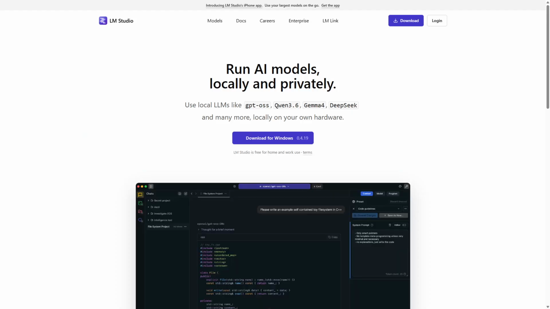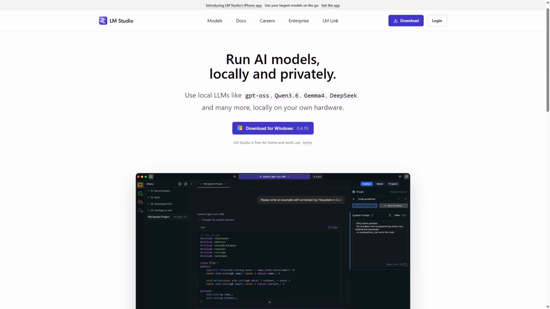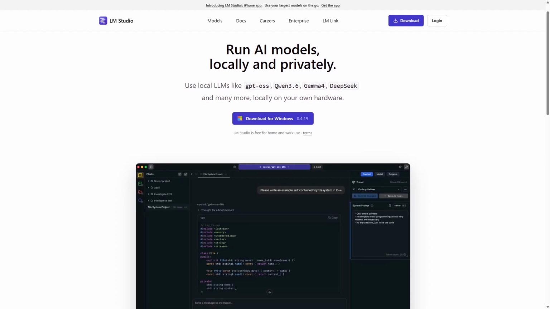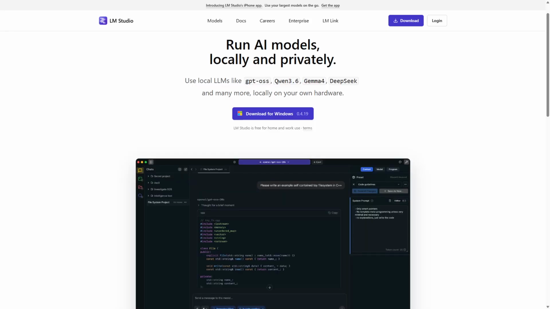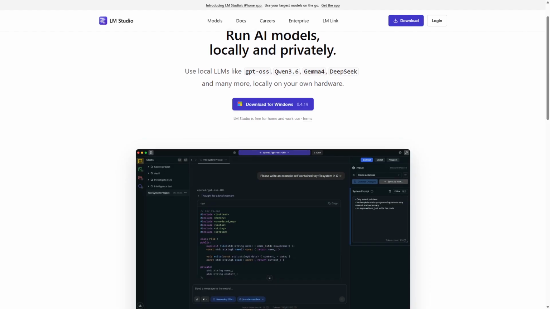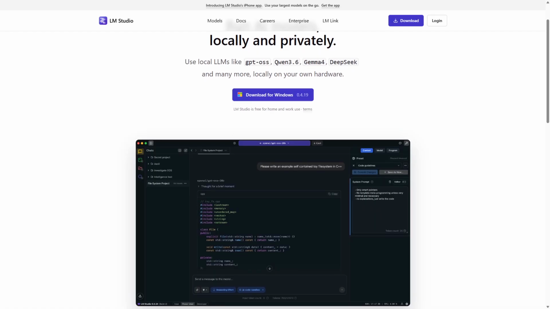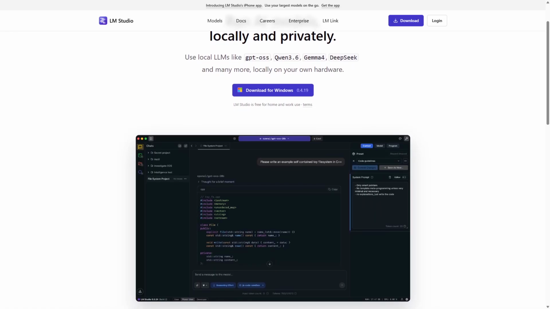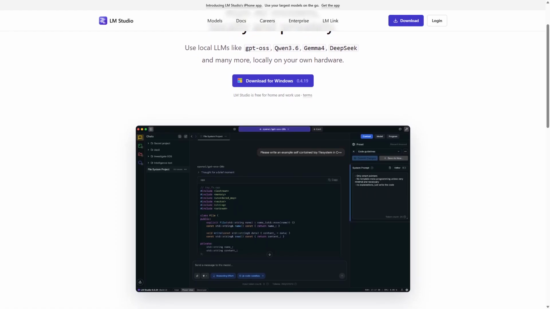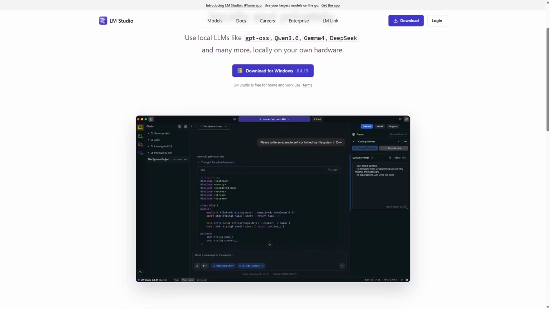LM Studio is a local AI platform designed to simplify AI model development and deployment on personal or enterprise machines. It offers an intuitive graphical interface that streamlines training, fine-tuning, and managing AI models without extensive coding. LM Studio integrates popular AI frameworks and automates many routine tasks, making it accessible for users with moderate technical skills. Its strengths include ease of use, quick setup, and efficient resource management, enabling developers and creatives to focus on model